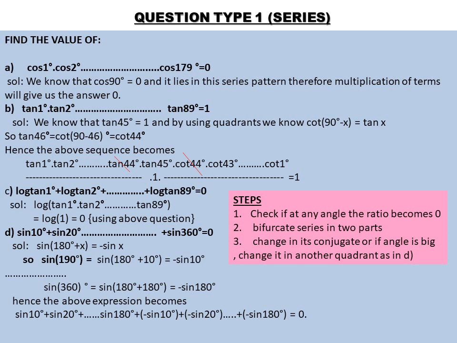Right? So the other half of the series changes sign with the angle, similar to the first half. So your series will become sine 10, sine 20 up to sine 180 as it is, and after that minus sine 10, minus sine 20 up to minus sine 180 degrees, and all the terms will cancel each other. Sine 10 will cancel with minus sine 10, sine 20 will cancel with minus sine 20. So your answer will become 0.